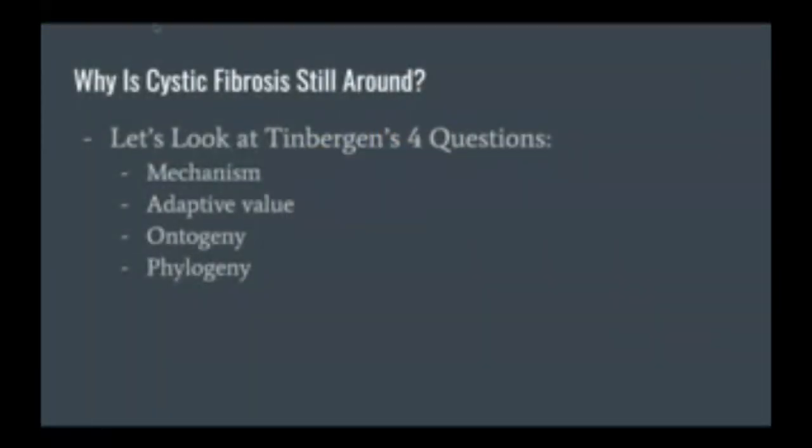Normally, if something is not beneficial and is in fact harmful to survival, evolution will cause it to fade out. So why is it still around? To help explain why, we can look at Tinbergen's 4 questions, which are the mechanism, adaptive value, ontogeny, and phylogeny. Next slide.